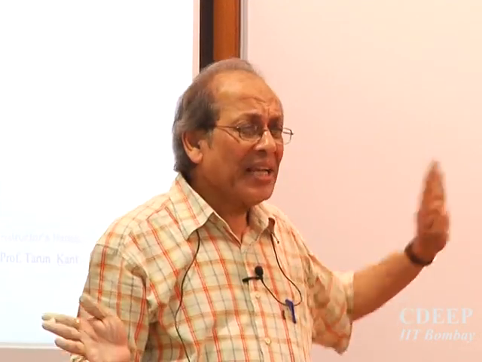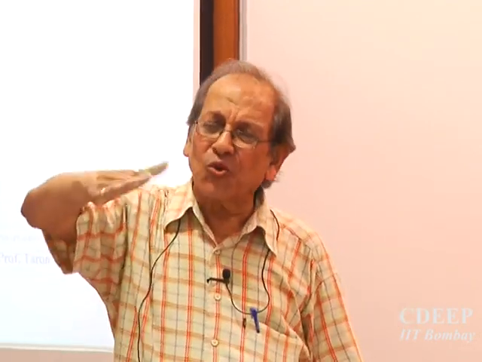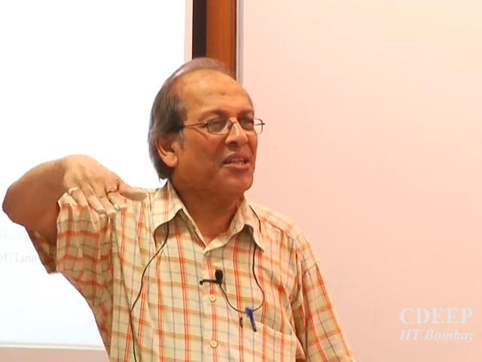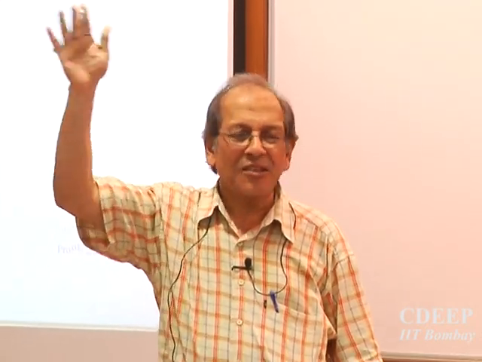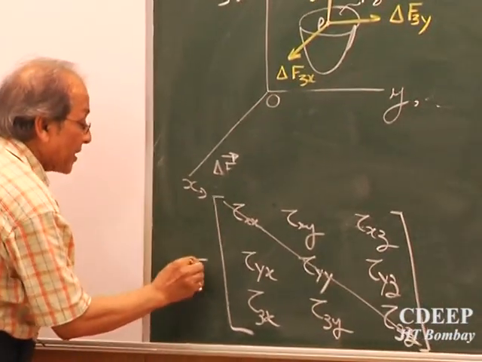But with these 9, it is possible, as we will tell you a little later, to find out the stress on any other plane. Once you know x, y, z, you make it x, z, y, z, z dash plane, you can find out. So this is called the stress tensor.